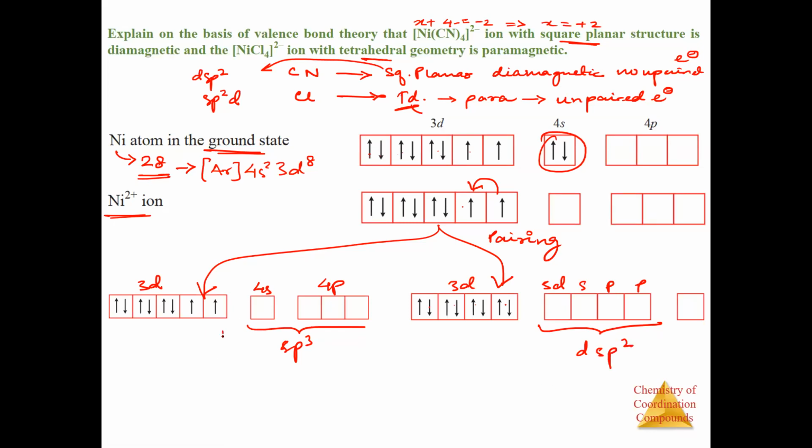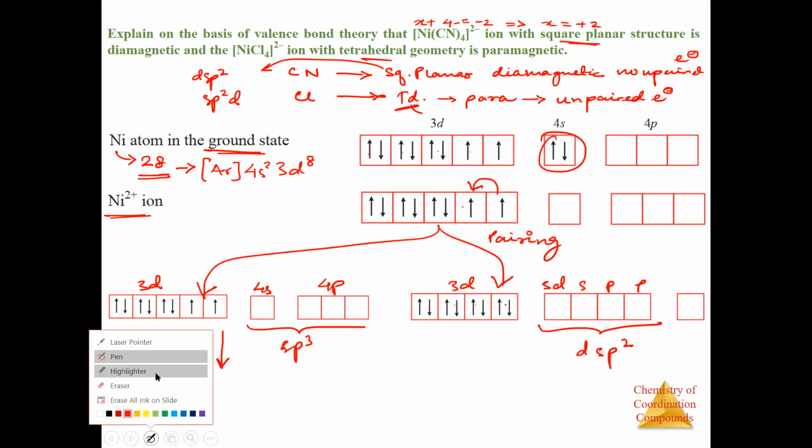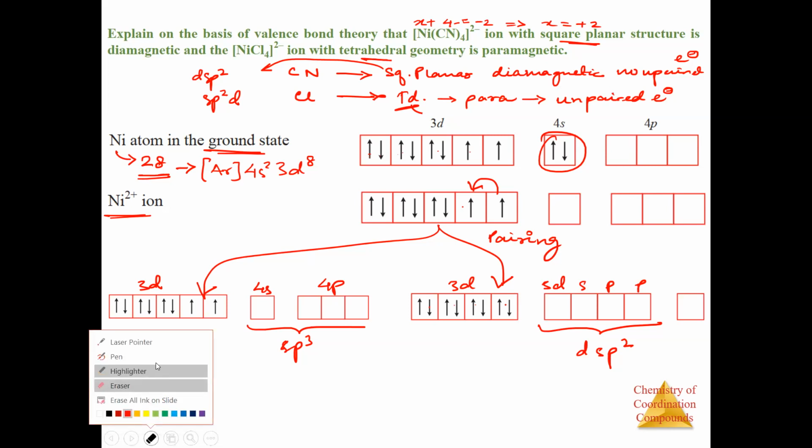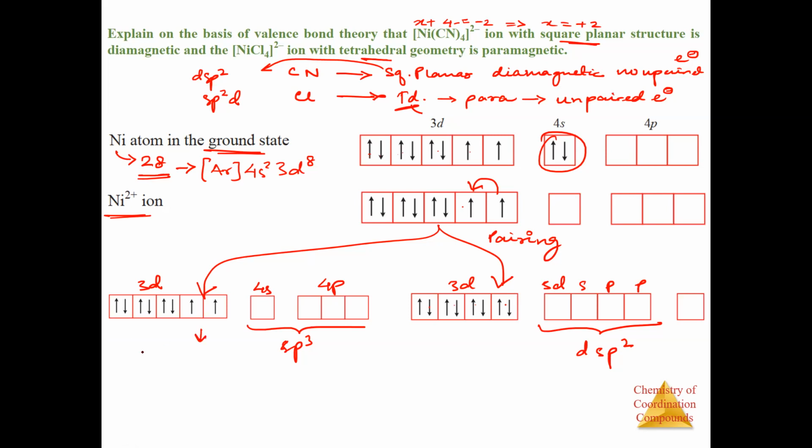Now you tell me, when we have sp3, this is the case for Cl or Cn? Tell me. This is the case for NiCl4 2 negative. And dsp2, because it is square planar, is going to be NiCn4 2 negative. Also you can see it is having 2 unpaired electrons, that is why it is paramagnetic. The other has no unpaired electrons, that is why it is diamagnetic.